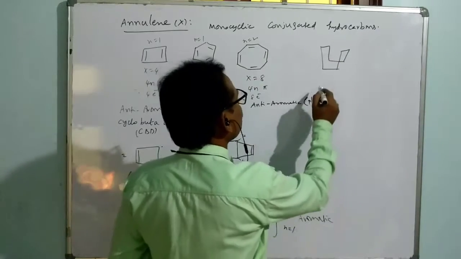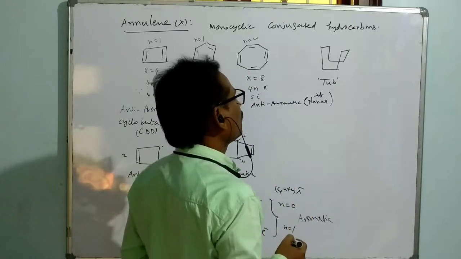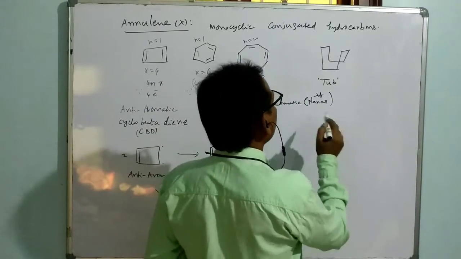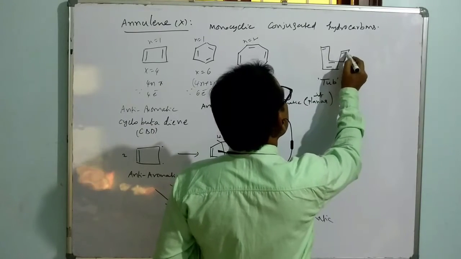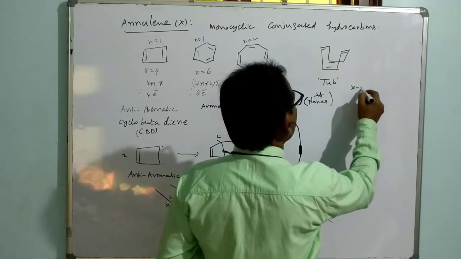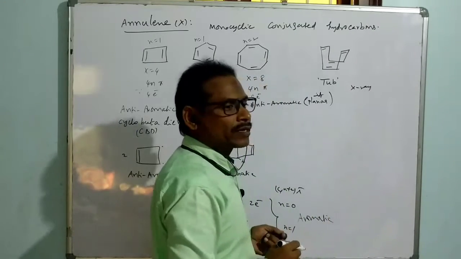It is something like a tub shape, a tub shaped molecule. It is not planar, and we have alternate double bonds. It is a proof from X-ray diffraction study.